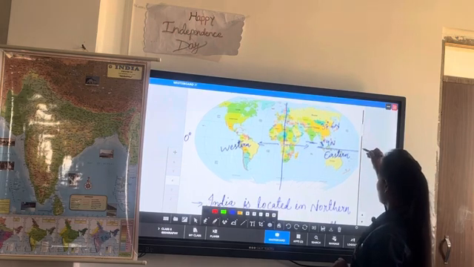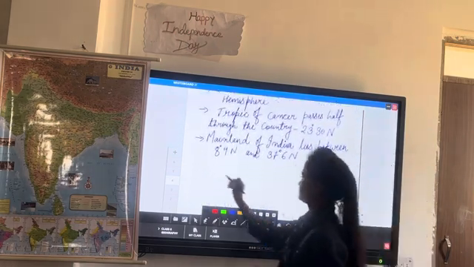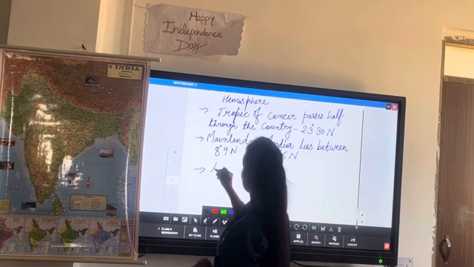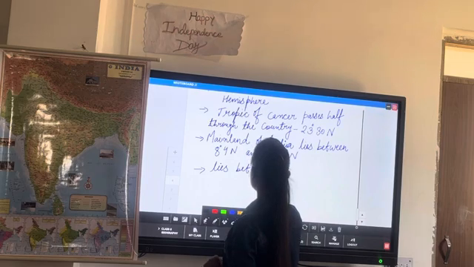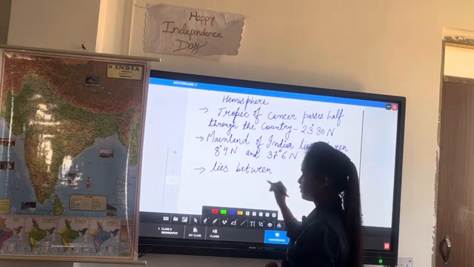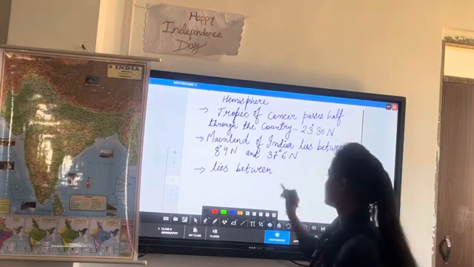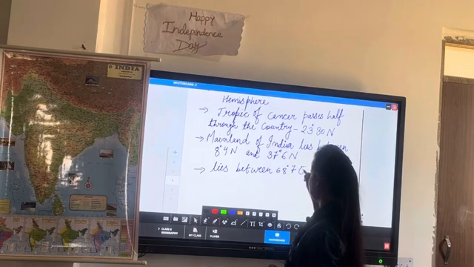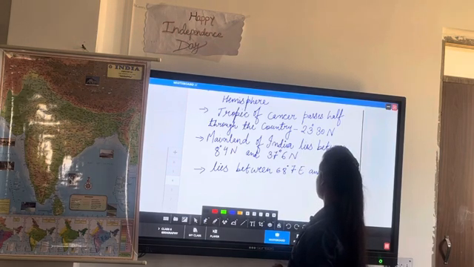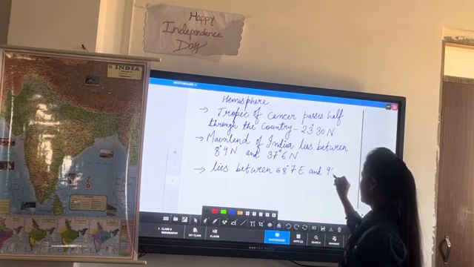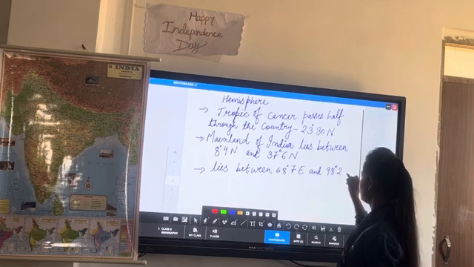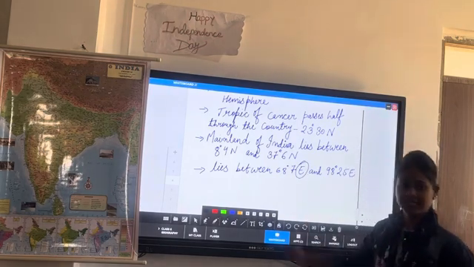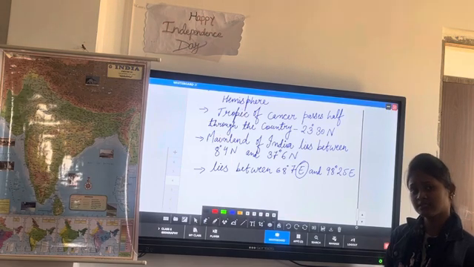Now let's go to the longitudinal extent. It lies between 68 degree 7 minutes east and 98 degree 25 minutes east. Why is it east?